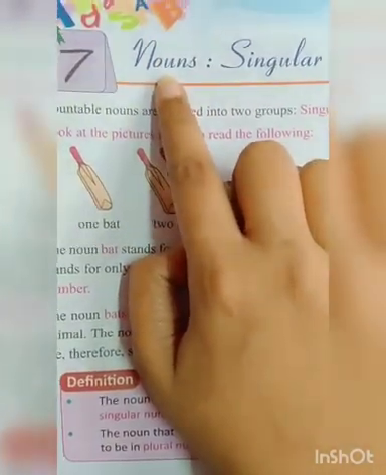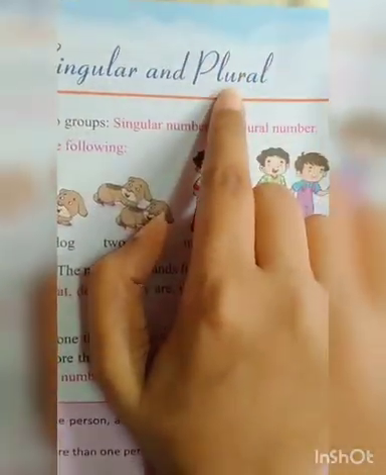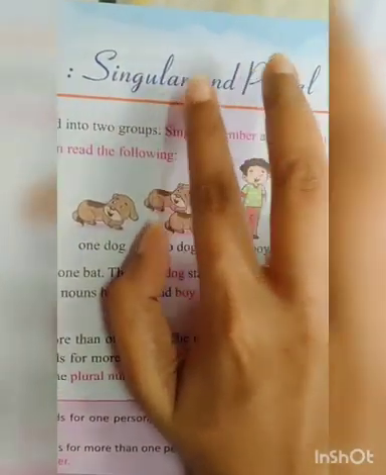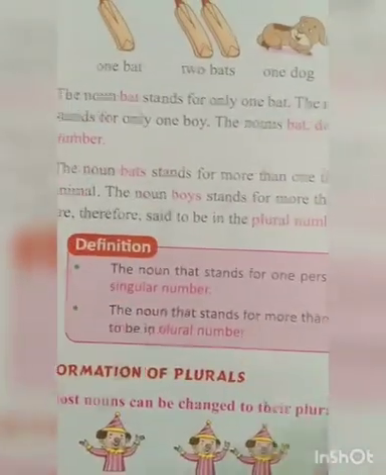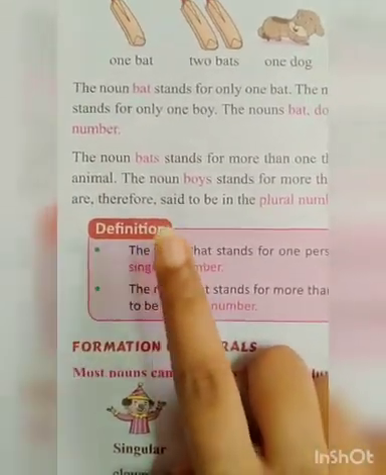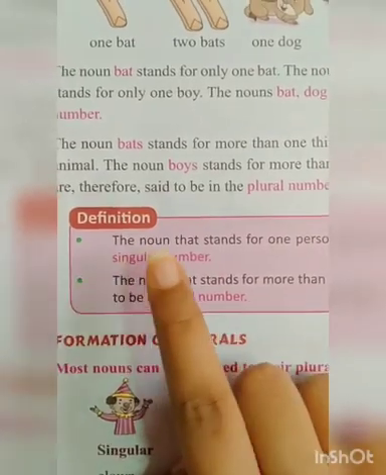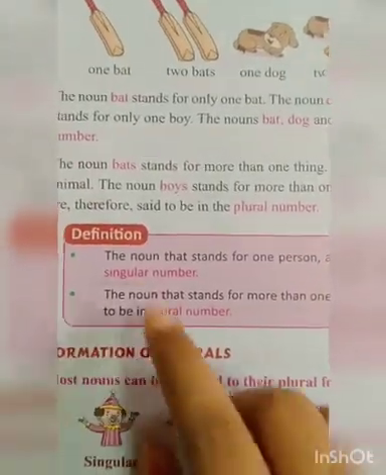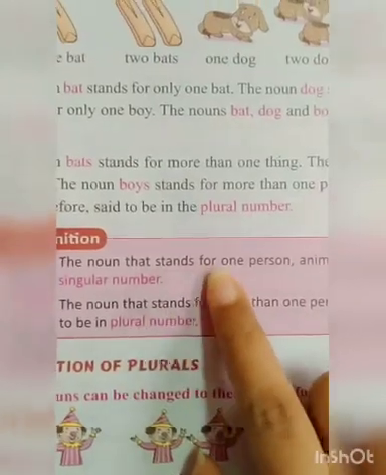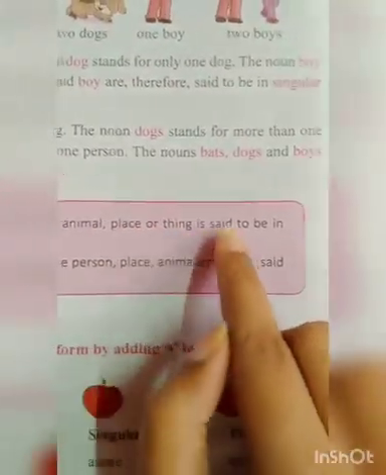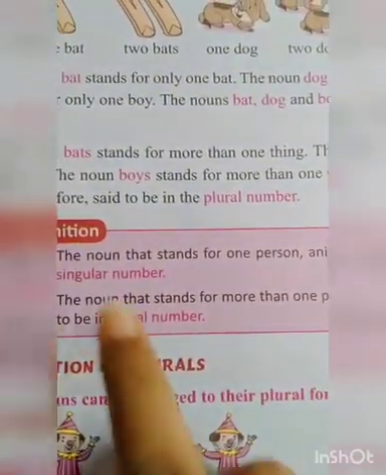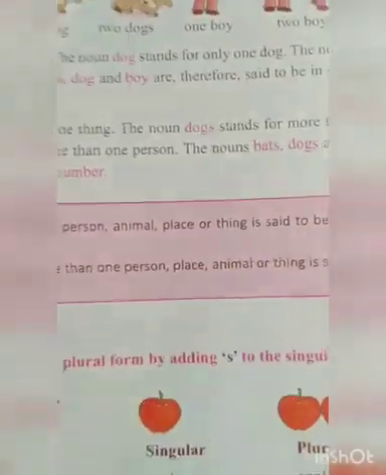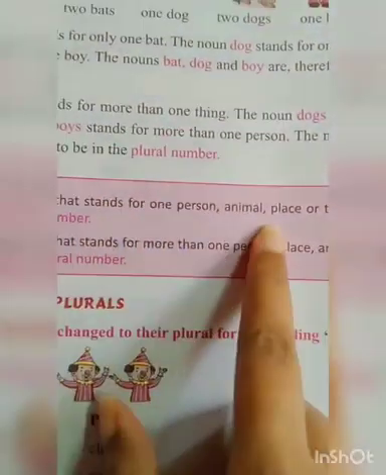Now under nouns, there are singular and plural nouns. We will learn what they are now. Come to the definition in your book. Point number 1: first we will see what a singular noun is. The noun that stands for one person, animal, place or thing is said to be in singular number. You know that a noun is the name of a person, animal, place or thing. So exactly that is a singular number.